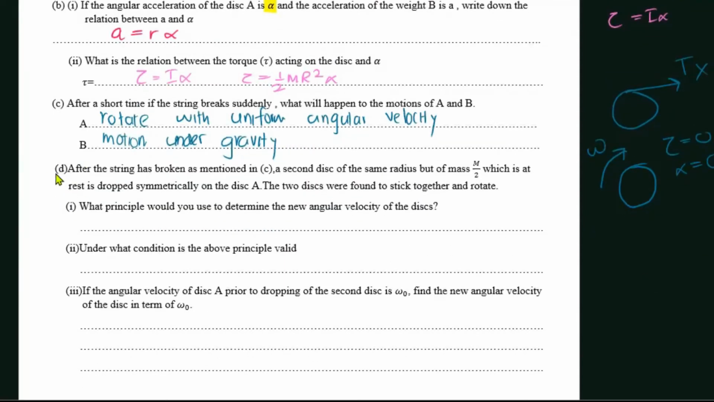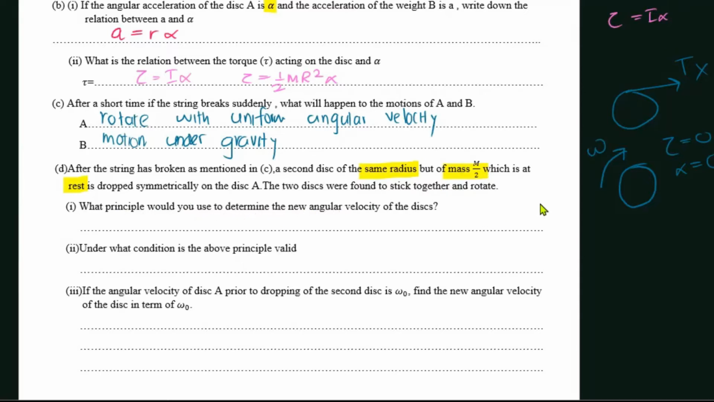And in the D part, they say after the string has broken, as mentioned in C, a second disk of the same radius but different mass, M over 2, which was initially at rest, is dropped symmetrically on disk A. The two disks were found to stick together and rotate. What principle would you use to determine the new angular velocity of the disks?